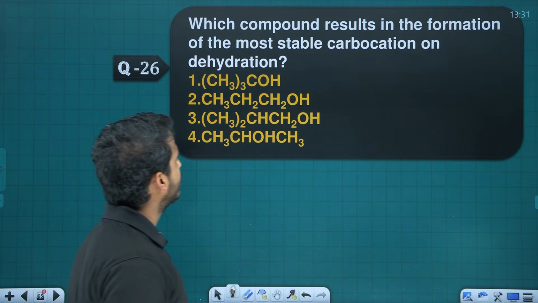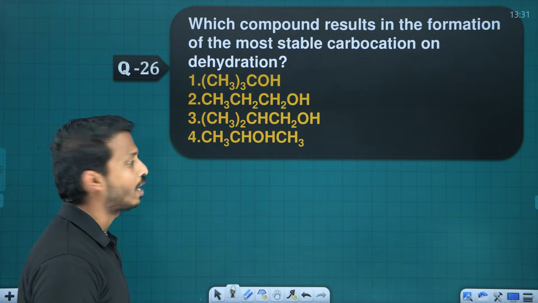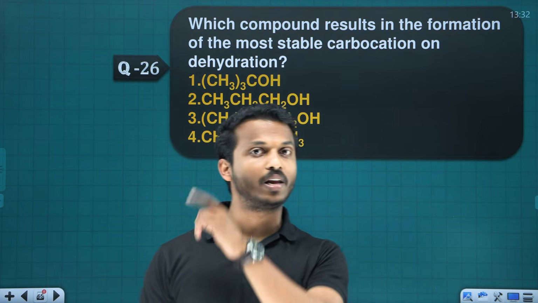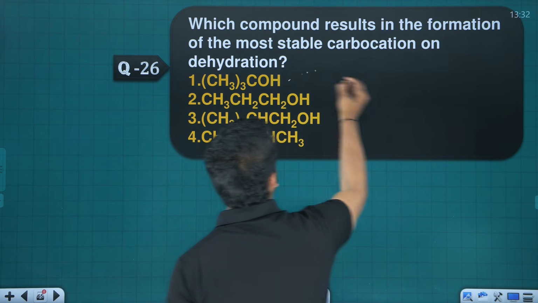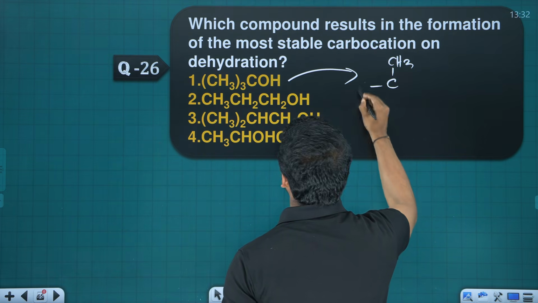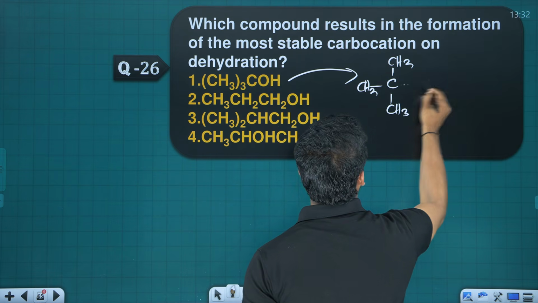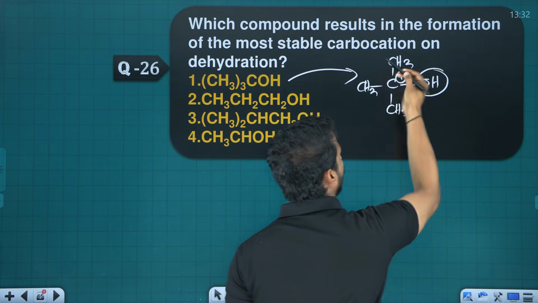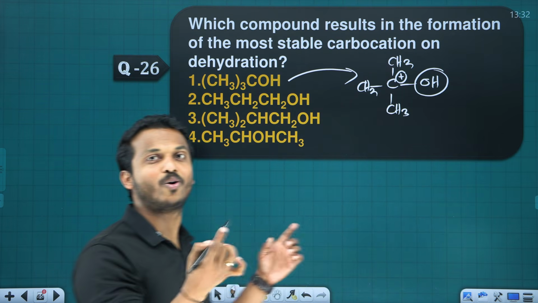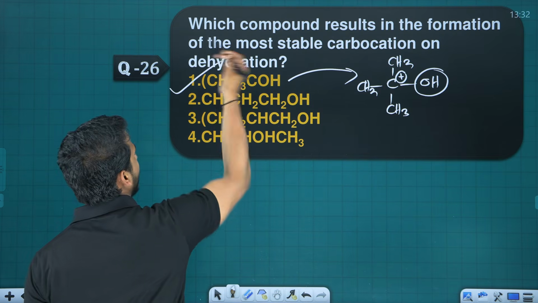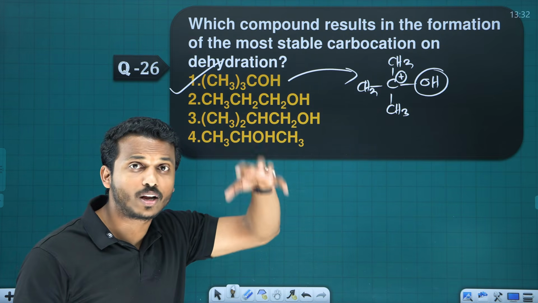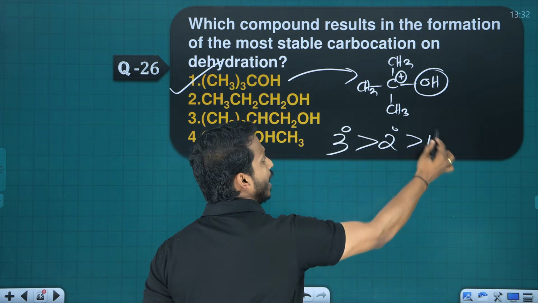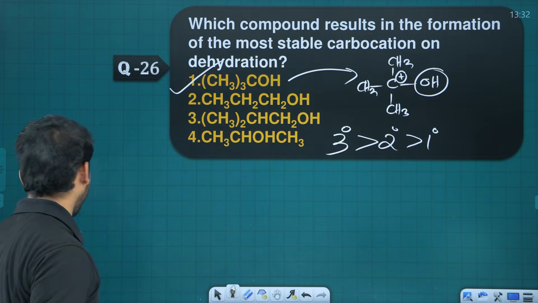Which compound results in the formation of the most stable carbocation on dehydration? We said that dehydration follows the SN1 mechanism. Stability of carbocation is the factor. Let me check option A. Option A is CH3 thrice and OH. What is the first step in dehydration? The OH leaves, you will get a carbocation. See, it is a tertiary carbocation. So this will undergo reaction faster. What is the reactivity order of dehydration? Tertiary greater than secondary greater than primary. So tertiary will undergo reaction faster.